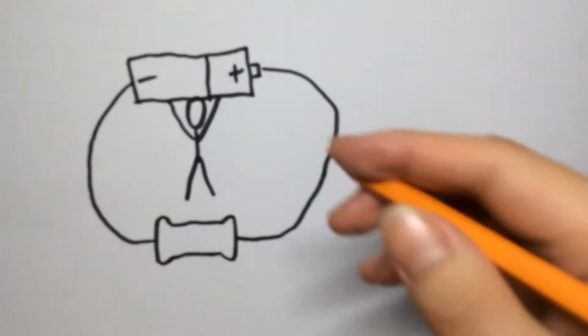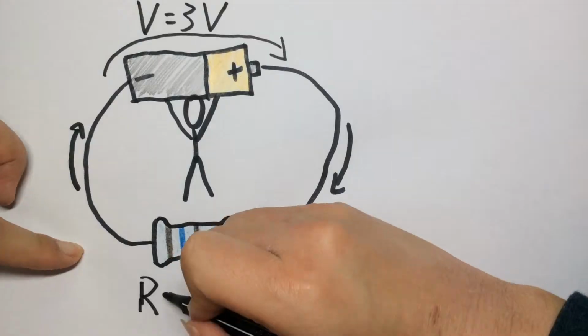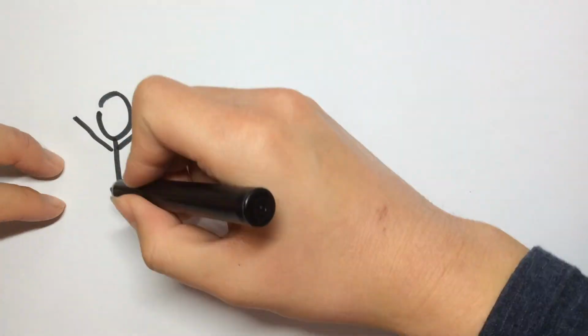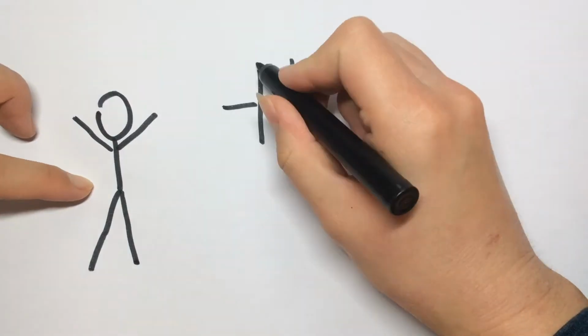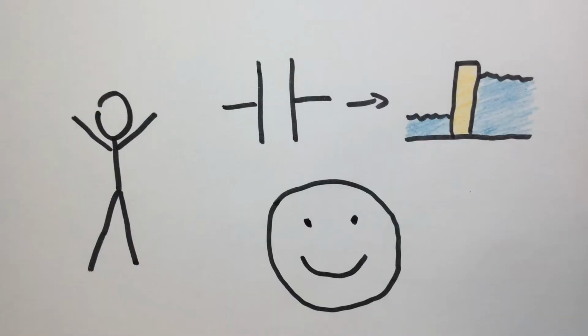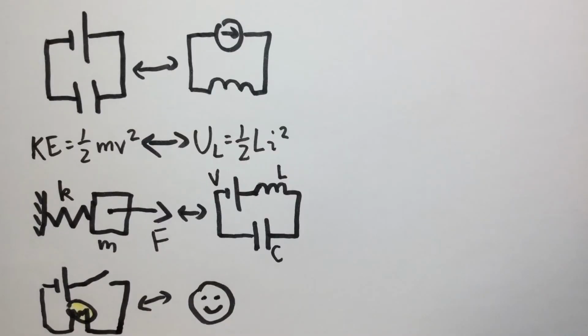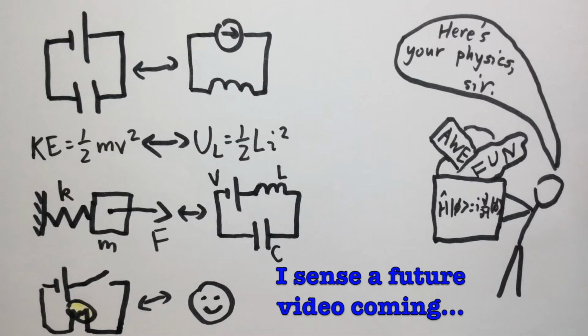So now if you know the voltage and resistance, you can calculate the resulting electric current. So that's the end of our circuit similing, whatever. But there are also many other ways circuits are similar to other things. Yes, physics is packed with fun.